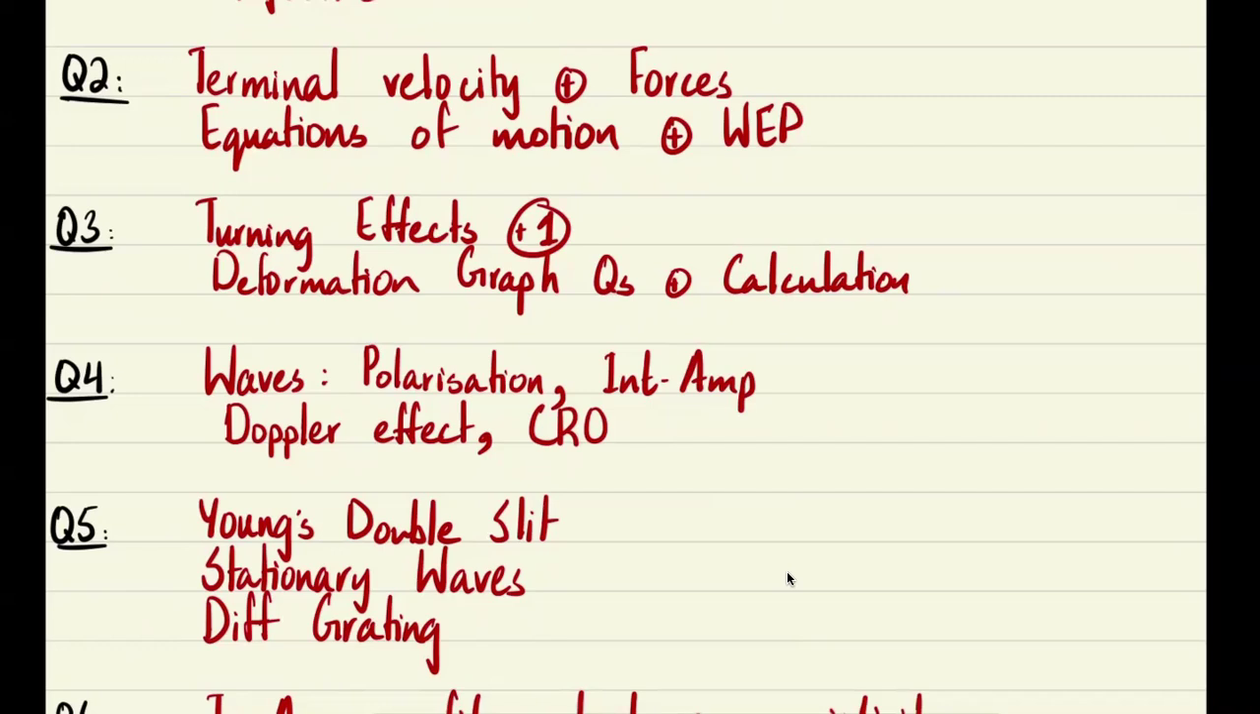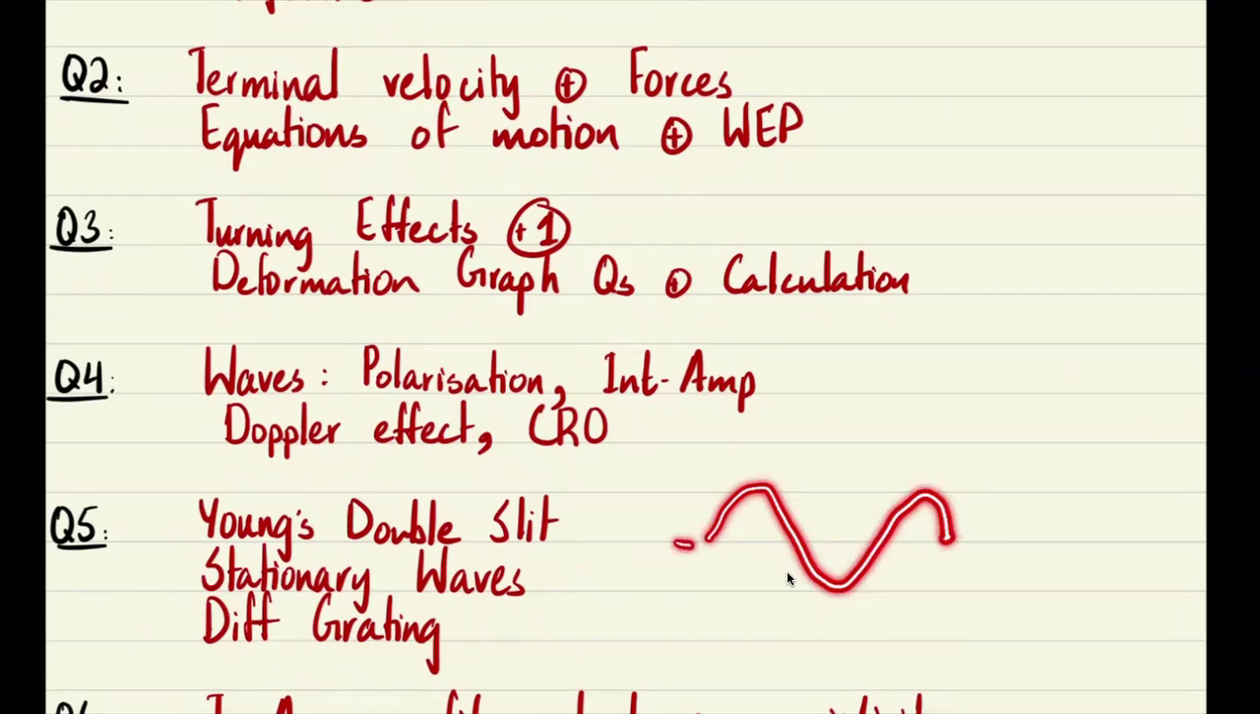And stationary waves as well, in terms of the formation, in terms of how it varies with time period. So you should know that, for example, if the wave form is like this, after a quarter of a time period, it becomes like this. Then after another quarter of a time period, it becomes like this. You should also know the differences between progressive and stationary waves.